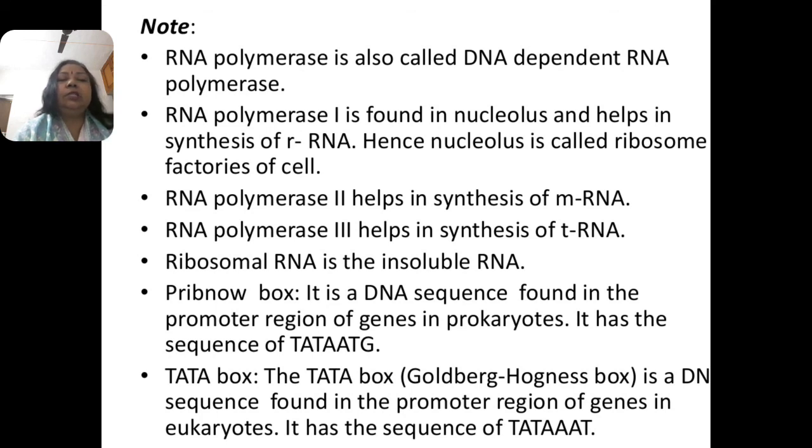It is a DNA sequence found in the promoter region of genes in eukaryotes, and it has the sequence TATAAAT, responsible for the next step, that is, translation.